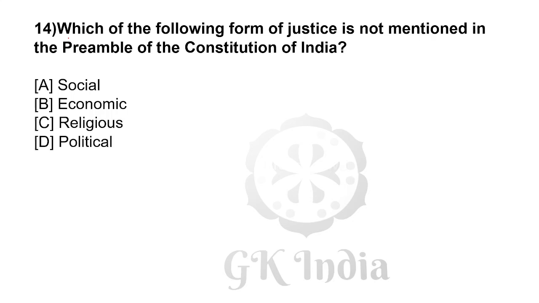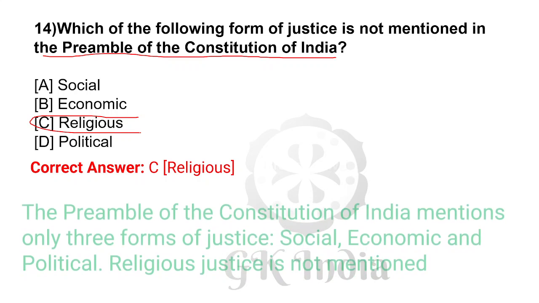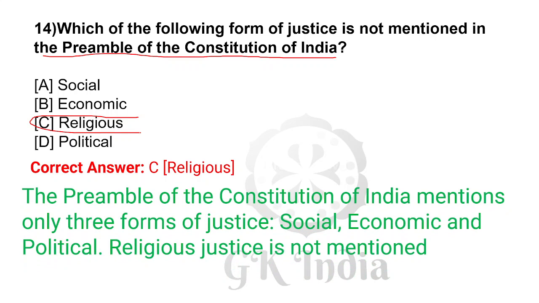Which of the following forms of justice is not mentioned in the preamble of the Constitution of India? Right answer is C, religious. The preamble of the Constitution of India mentions only three forms of justice: social, economic, and political. Religious justice is not mentioned.